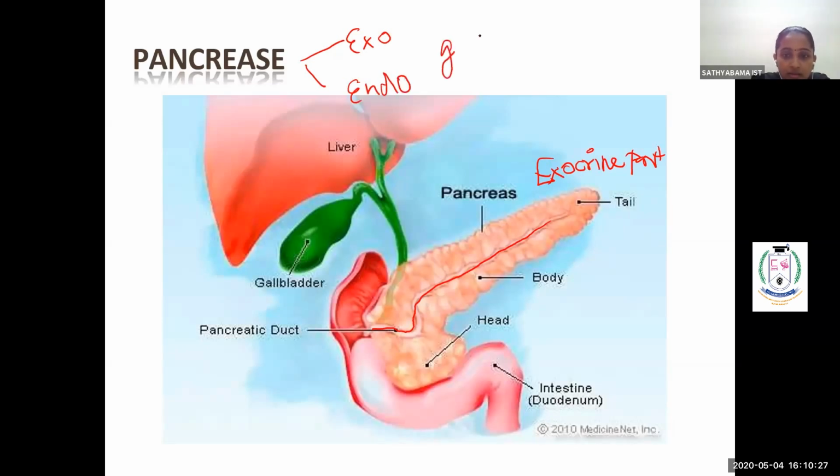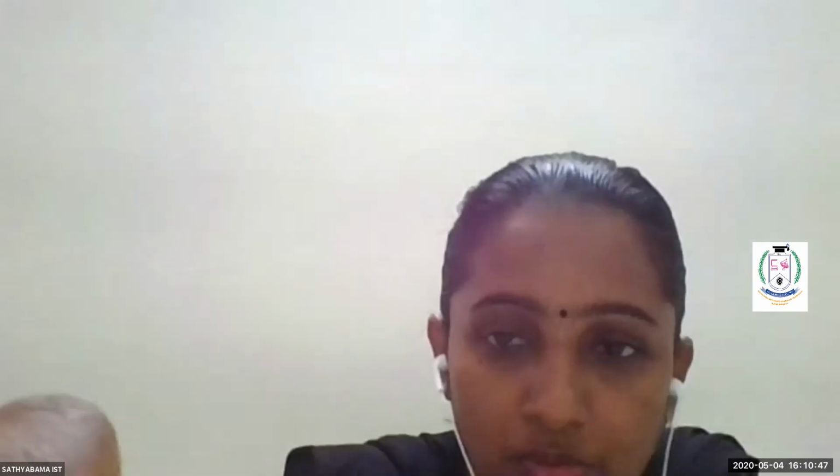Endocrine will secrete the hormones that act on cells, and the exocrine will secrete the digestive juice.